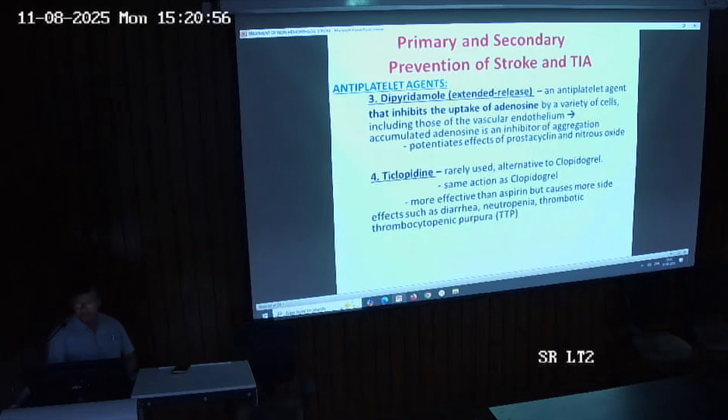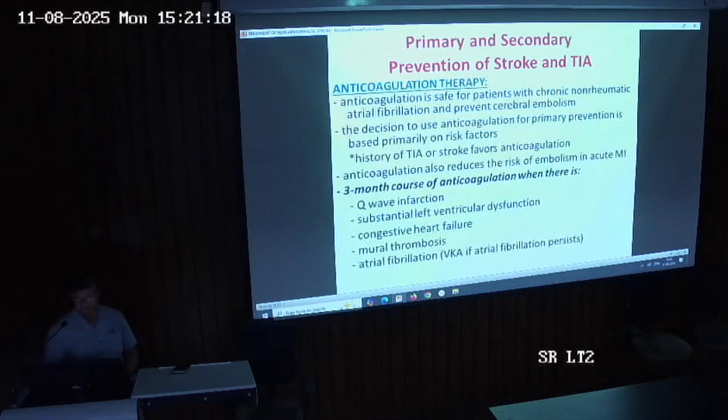It is a rarely used drug which is an alternative to clopidogrel. It has the same mechanism of action as clopidogrel. It is more effective than aspirin but causes more side effects in the form of diarrhea, neutropenia and TTP. Due to these side effects, ticlopidine is rarely used. So the most commonly used drug is aspirin for the prevention of stroke and TIA.